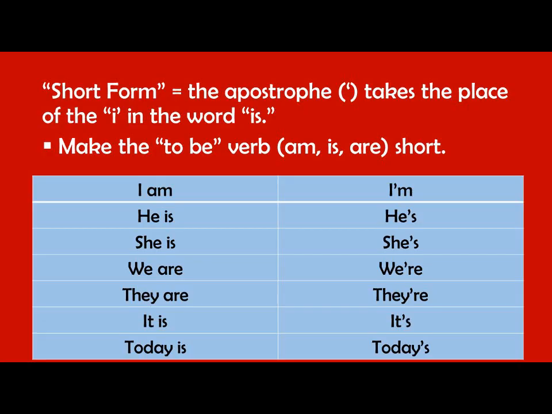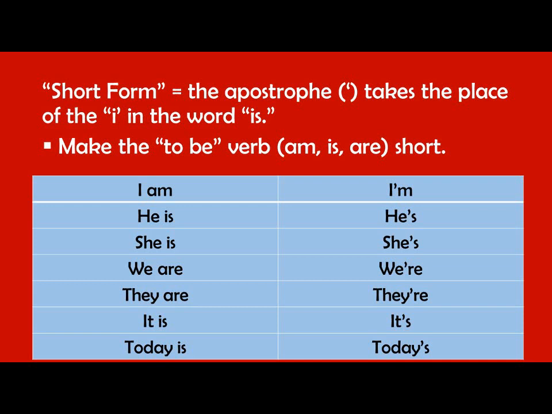Short form is an easy way to talk, to speak, and to write. Short form is natural for native English speakers. They always use it. We always use it. So some examples of short form are taking what we call the to be verb and making it short.